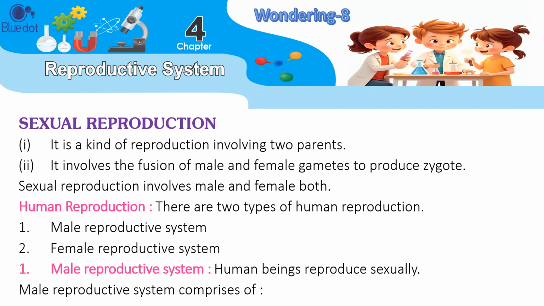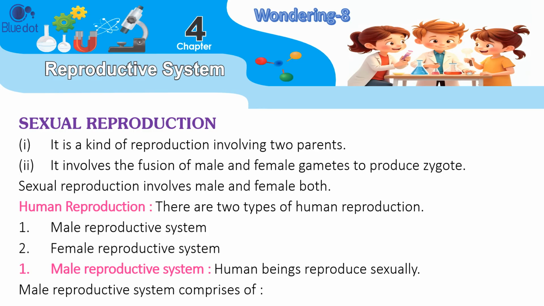Sexual reproduction. 1. It is a kind of reproduction involving two parents. 2. It involves the fusion of male and female gametes to produce a zygote. Sexual reproduction involves both male and female. Human reproduction. There are two types of human reproduction: 1. Male reproductive system. 2. Female reproductive system.